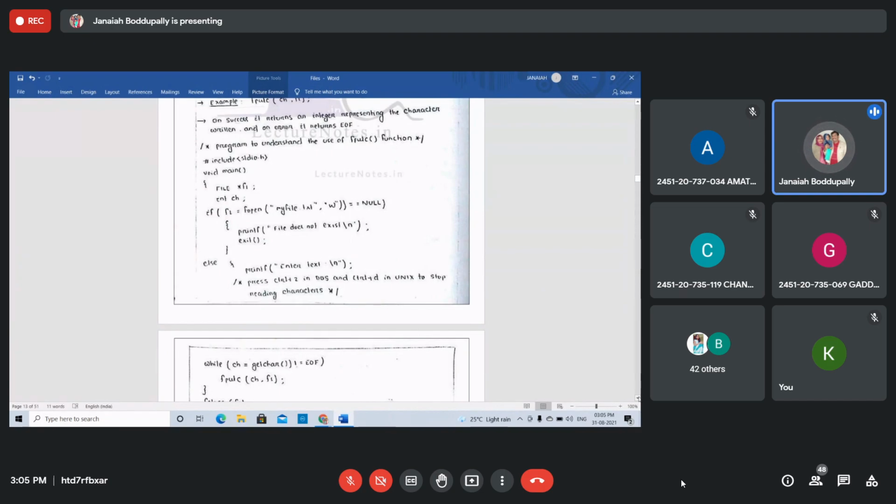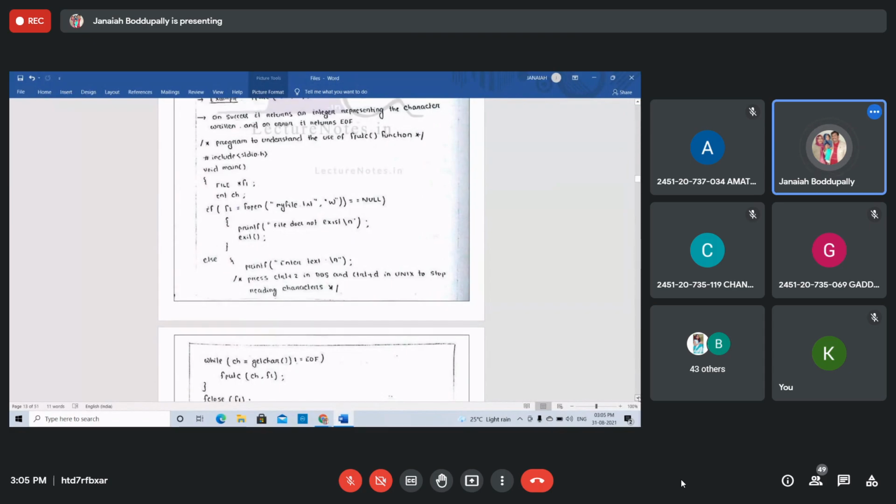If the file is not there, you can't write it. If the file is already there, you can write. That is the write mode. Else, printf and enter the text, whatever text you want to enter. Else, that means the file is already there, you can enter the text.